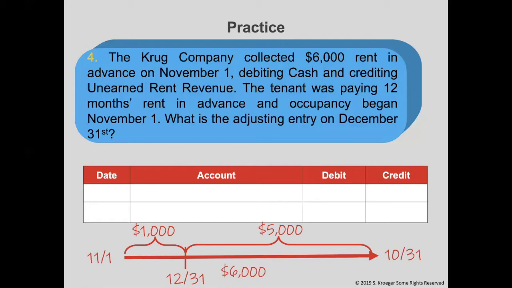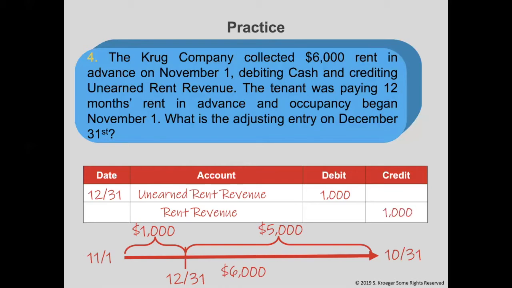Now that we know the amount to journalize, which is the $1,000, let's do the entries. The date is 12/31. Remember, we debit an unearned revenue account. The account we will use here is unearned rent revenue because it is rent that we are receiving. Remember, this debit removes the liability from our books. The amount we calculated below is $1,000. The credit will be a revenue account because now we have actual revenue. We will use the rent revenue account. The amount of $1,000 is the same.